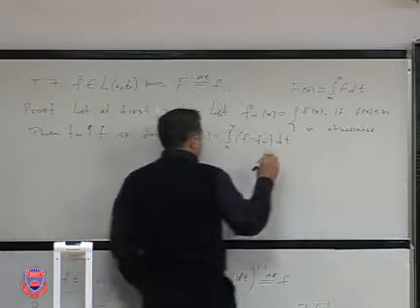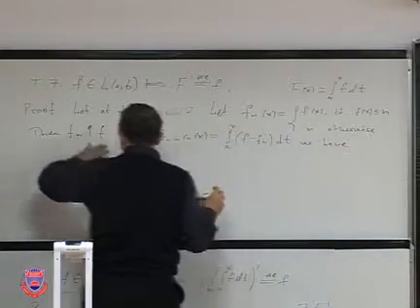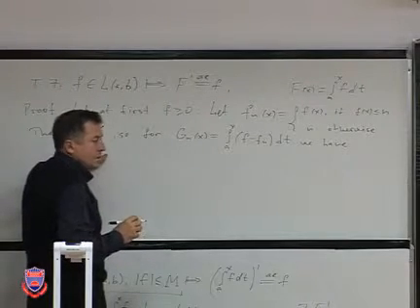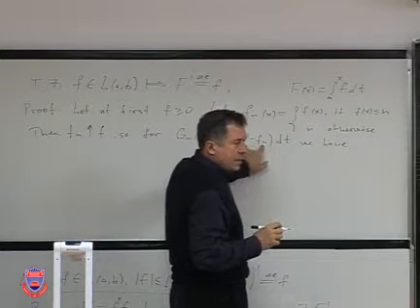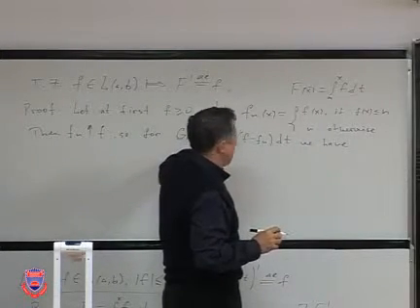We have the function f is larger, not smaller than f_n. So this is some non-negative function. We integrate some non-negative function.